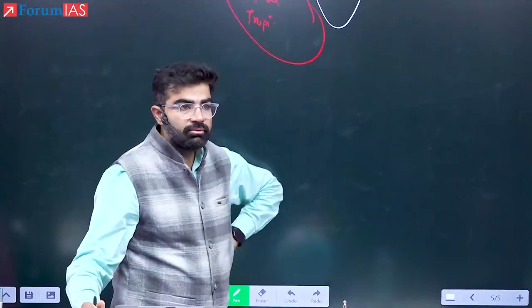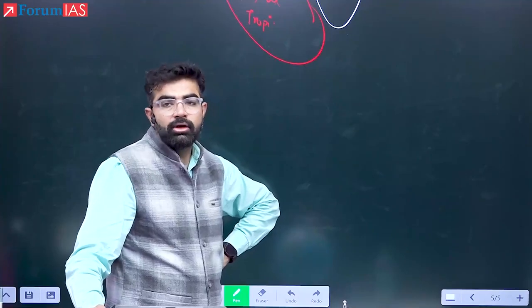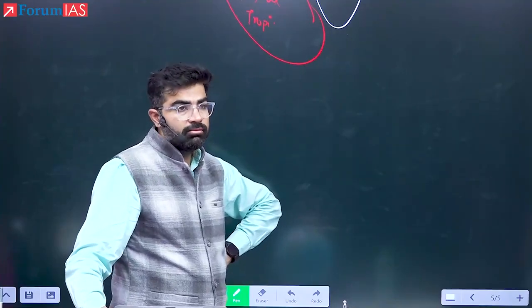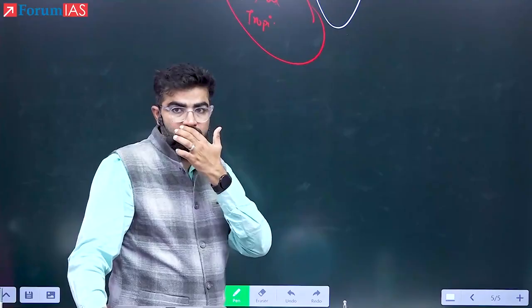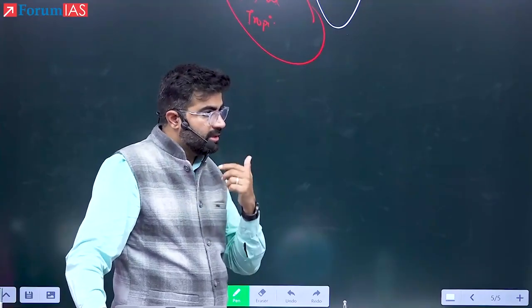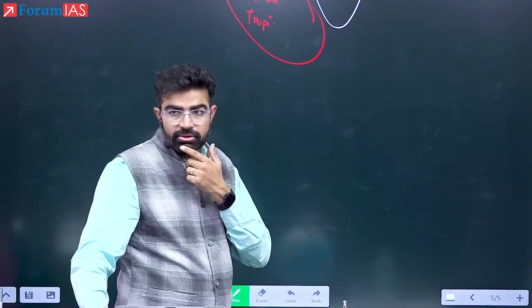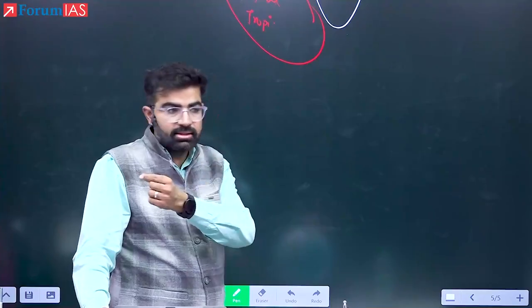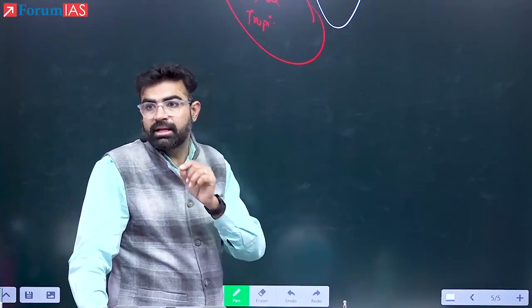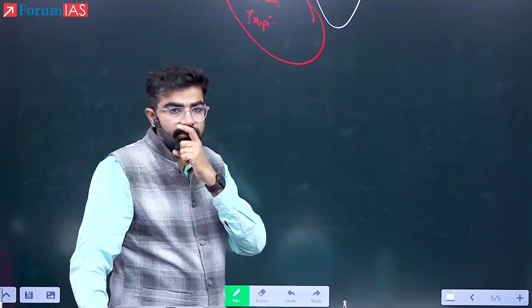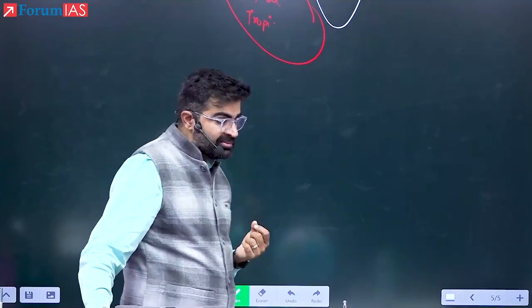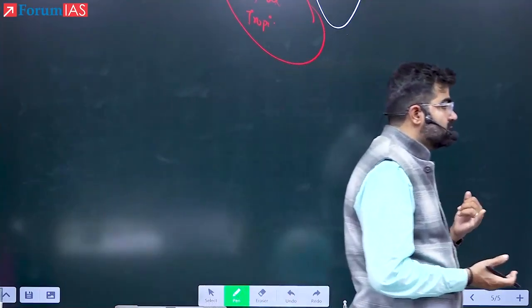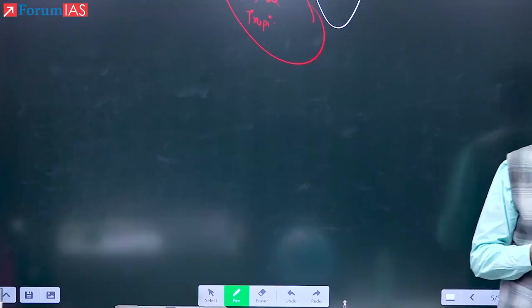Air masses are required for the formation of fronts. Now tell me, where is front formation a common phenomenon, in mid latitudes or in lower latitudes? Mid latitudes. Everything written in the air masses I have explained. Just see, is there any point left? The source region we have learned, the characteristics we have learned.